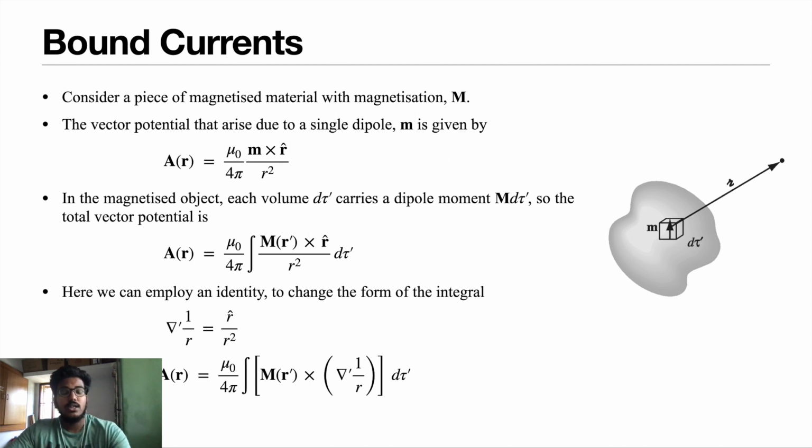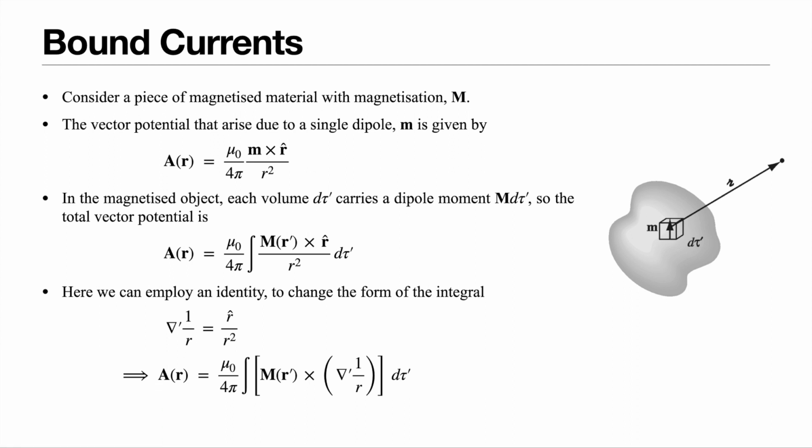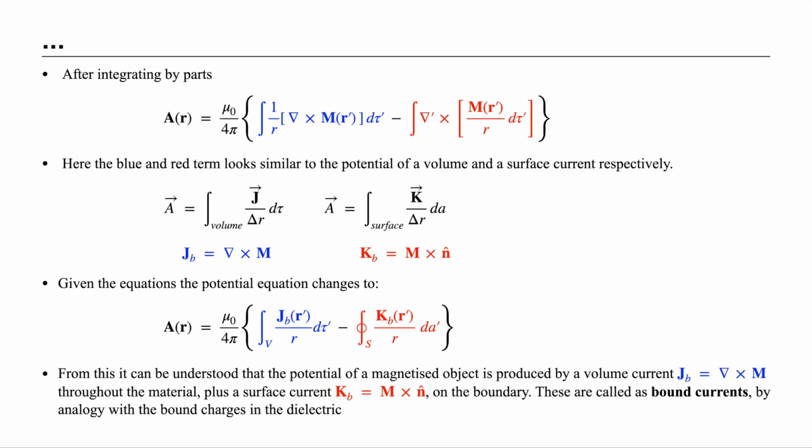To solve this, we use integration by parts, considering del 1 by r as u and M of r as v. After integration we arrive at an equation with two parts: uv minus integral v du.